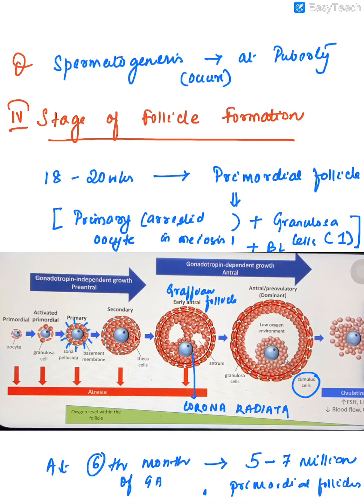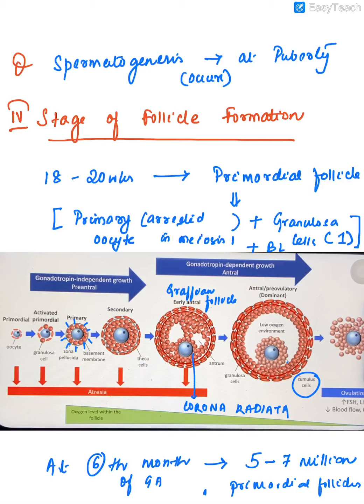When the follicle starts developing fluid-filled spaces called antrum, it is now known as the antral follicle or the Graafian follicle. The granulosa cells in this stage are multiple, around more than 9 layers. The granulosa cells which immediately surround the oocyte are known as the corona radiata.